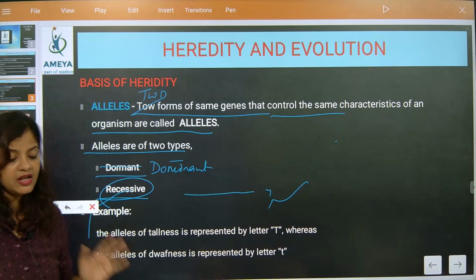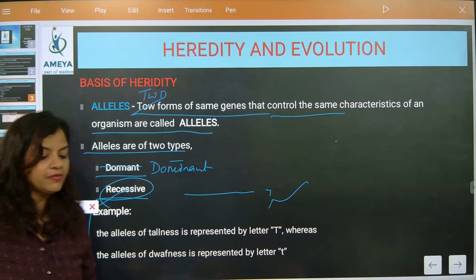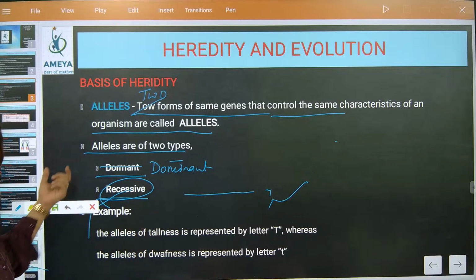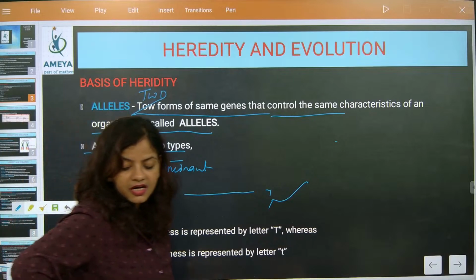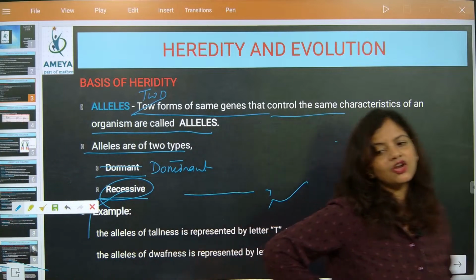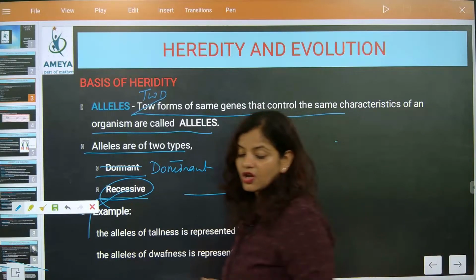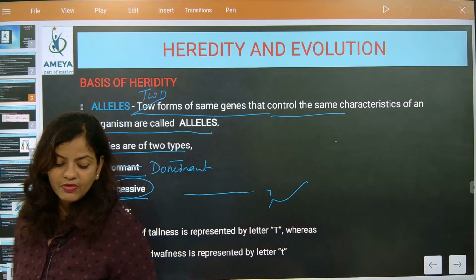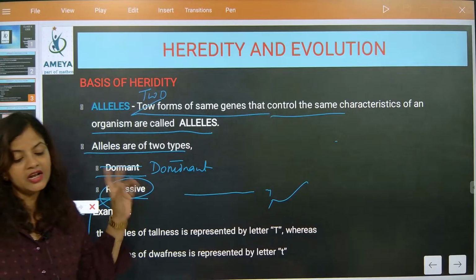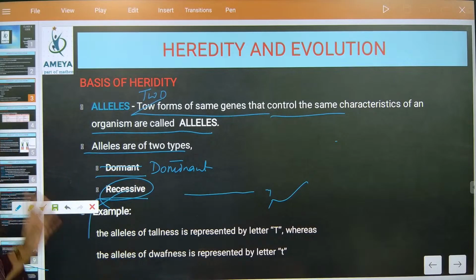Is it very clear, beta? Alleles: every time, the pair of characteristics is considered as alleles. And alleles are of how many types, beta? Alleles are of two types. What are the two different types of alleles, beta? One is dominant and another one is recessive. Understood? So we have come to a conclusion.